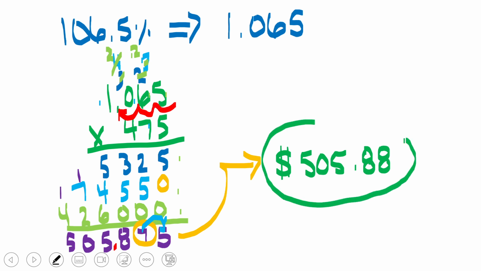And to buy an item, your computer accessory, that was $475 with 5% state sales tax and 1.5% city sales tax included in that multiplication to find the total amount, we would pay $505.88 total. I hope this helps, and I'll see you soon.